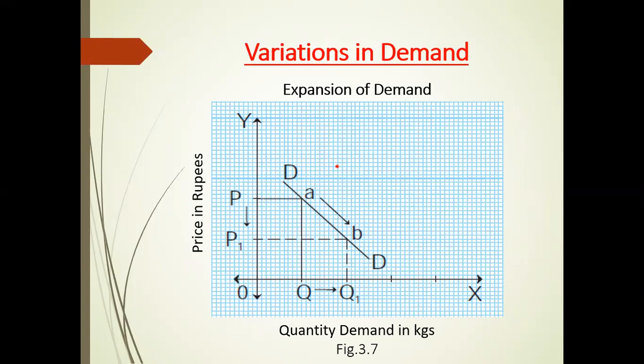A downward movement on the same demand curve from point A to point B indicates an expansion of demand.